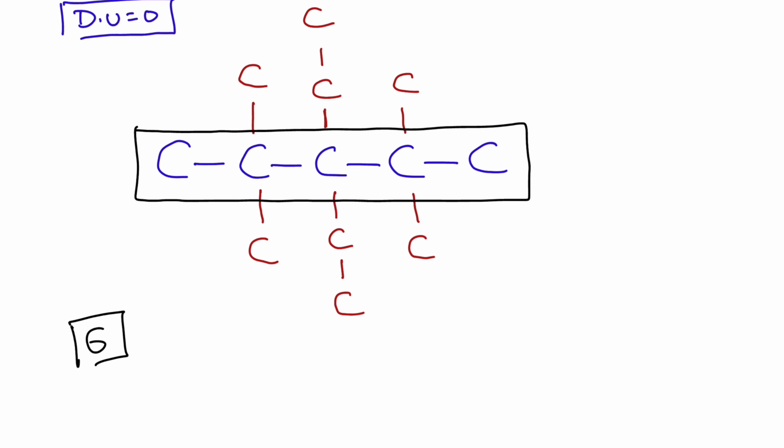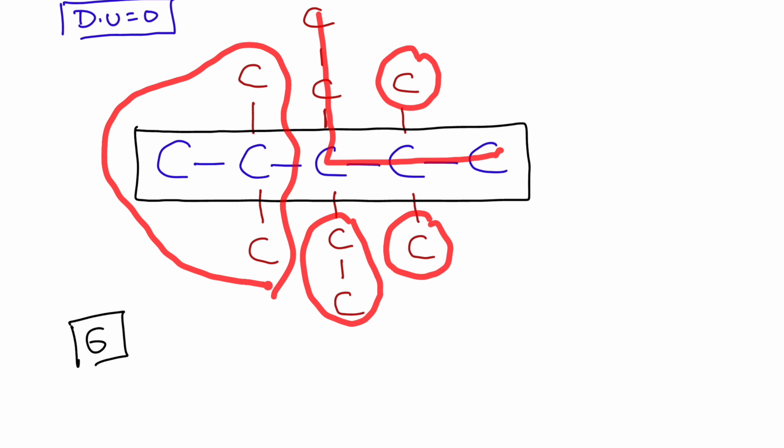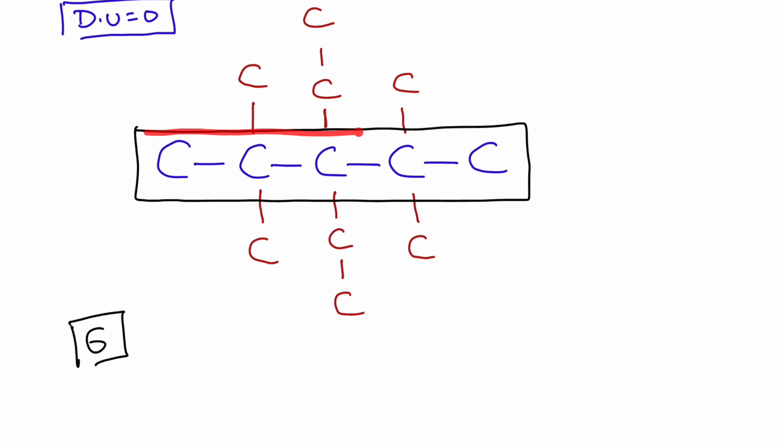If you take the longest chain like this, maybe this is giving the same number of carbon atoms, but if you see the branches, 1, 2, 3 and 4, only 4 branches. If you can recollect the IUPAC rules, whenever 2 or more chains are possible with equal length, you need to select the chain with the more number of branches. So this is the longest chain.